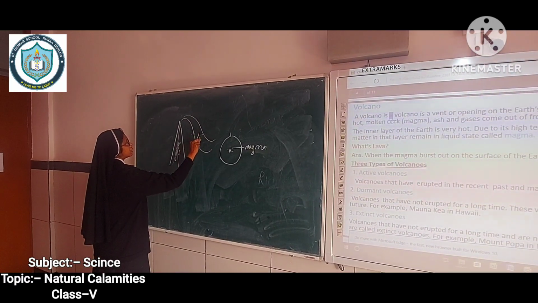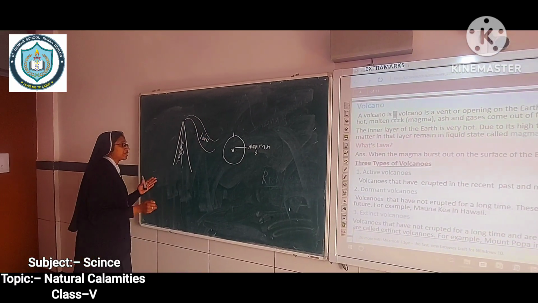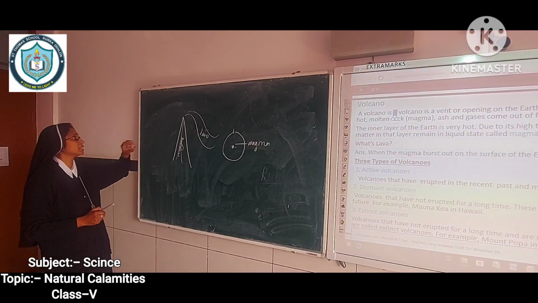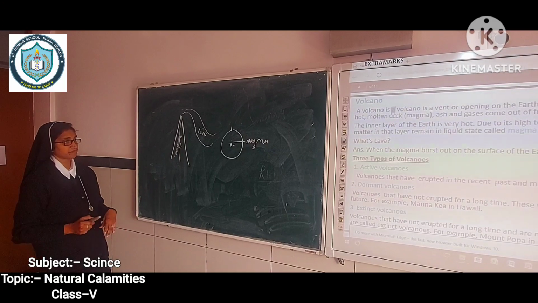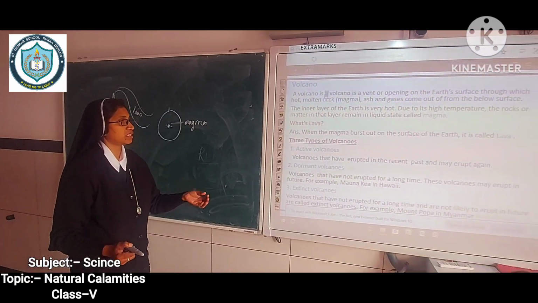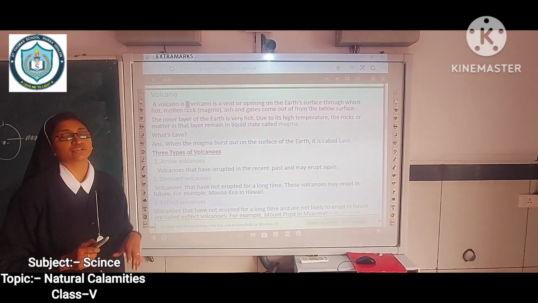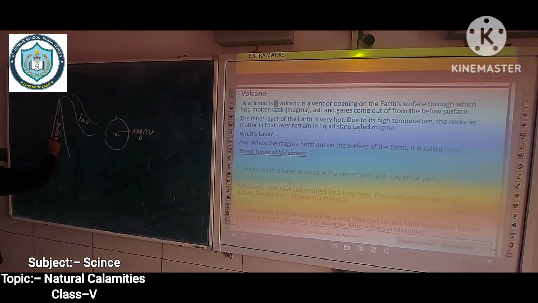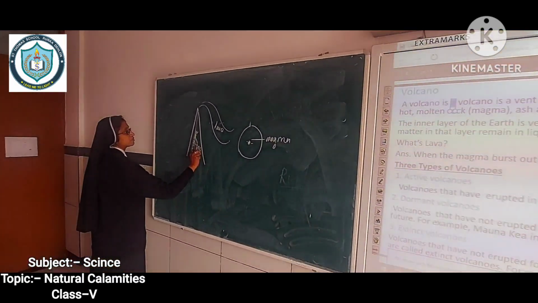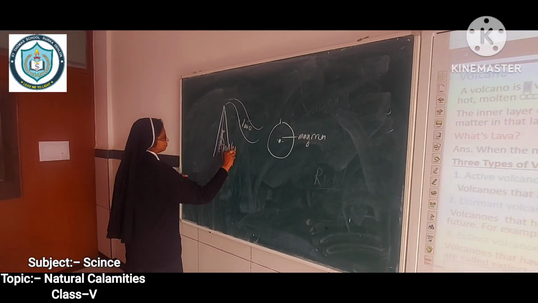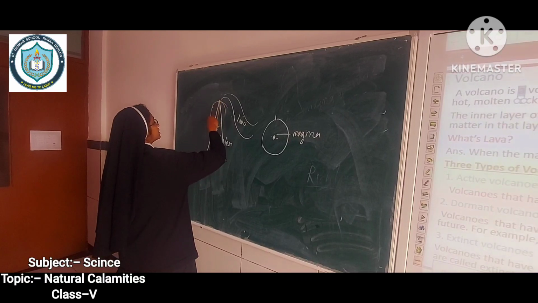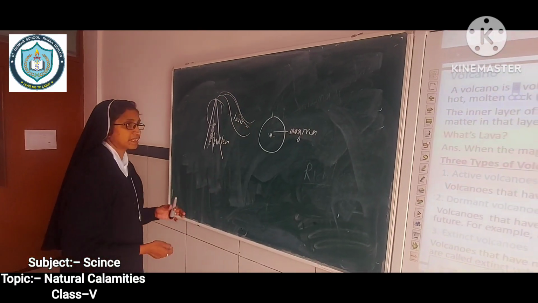Lava. This is lava, and at the time of this bursting, there is the ash, gases, everything come out of the surface. What's lava? When the magma bursts out from the surface of the earth, it's called lava. Look here, the molten rock. The molten rock is magma, and when it comes out of the surface, it is called lava.